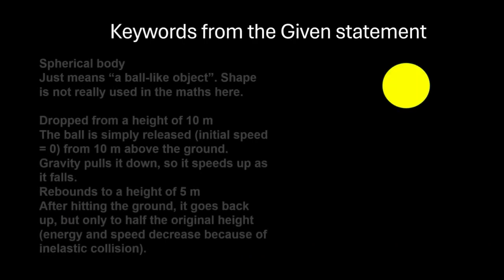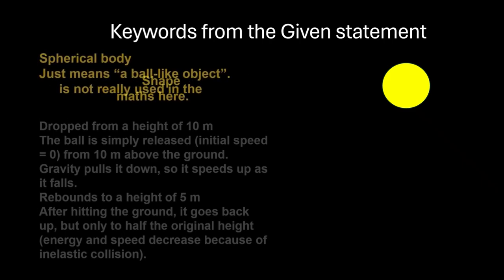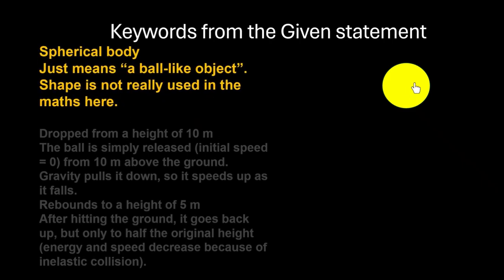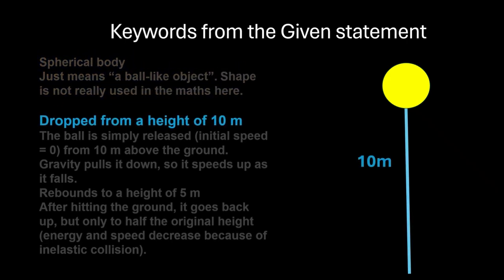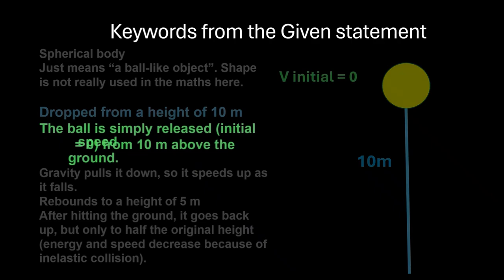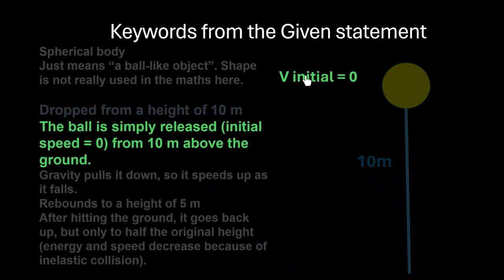To look at the keywords given in the question, the first one would be the phrase spherical body, which actually means a ball like object and nothing relevant to the dynamics here. It is dropped from a height of 10 meter. Dropped actually means that the ball is simply released. Therefore, the initial velocity of this ball is equal to 0.